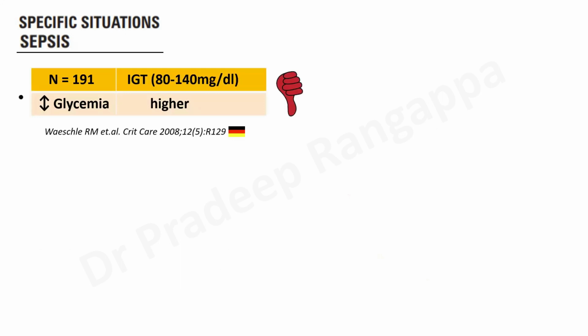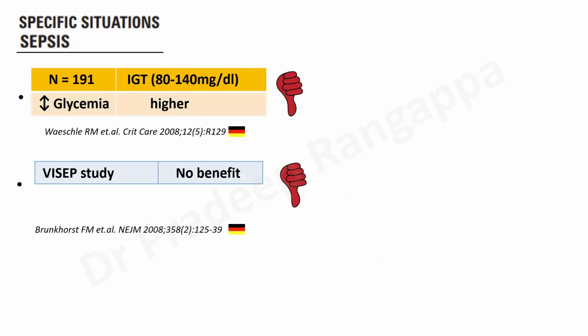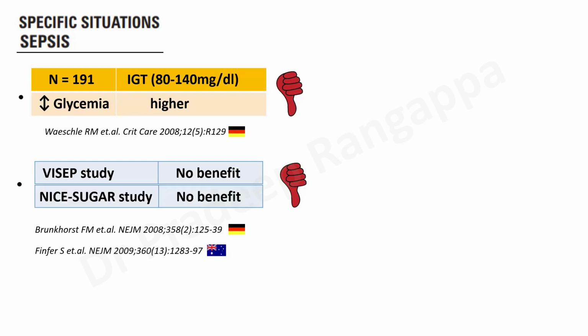How about sepsis? Because intensivists, we deal with sepsis day in and day out. So this was a study that came from Germany in 2008, 191 patients with sepsis, and the intensive glucose therapy did not have any benefit. In fact, they found hypo and hyperglycemic levels were much higher when we intended to maintain intensive glycemic therapy. The VISEP study, which came from Germany, again showed no benefit in sepsis with intensive glucose therapy. And in the NICE-SUGAR study, we saw, in fact, it increased cardiovascular mortality with intensive glycemic therapy. So in sepsis, there is no benefit of intensive glycemic therapy, which is less than 140. 140 to 180 appears reasonable for sepsis patients as well.